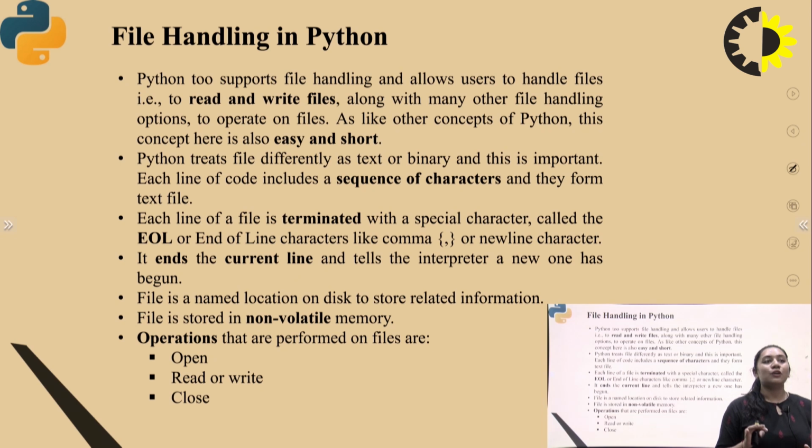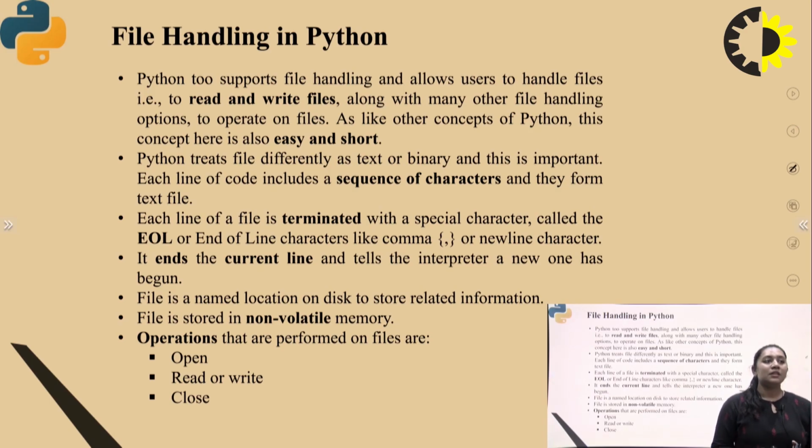Each line of the code can include a sequence of characters and they can form a text file, right? For example, you can put any type of statement, in the form of a string or in the form of numbers, whatever characters you have put. So how can the Python interpreter read that type of line? These types of files are terminated with a special character that we call EOL, which is the end of the line. For end of the line we use a comma or the newline character. It ends the current line and tells the interpreter a new one has begun.